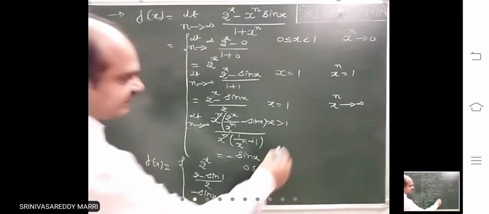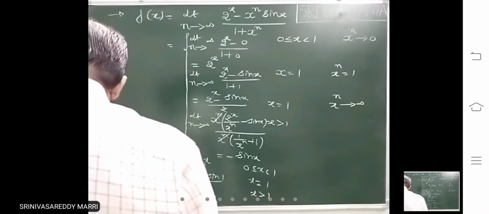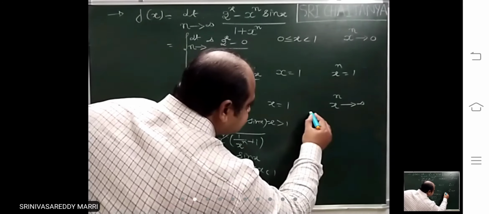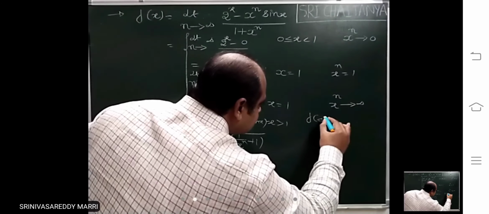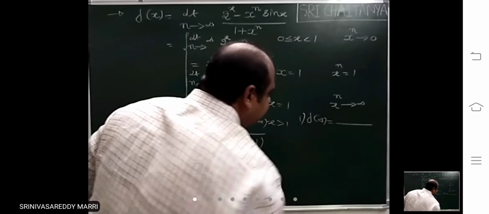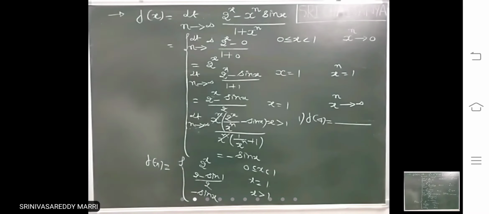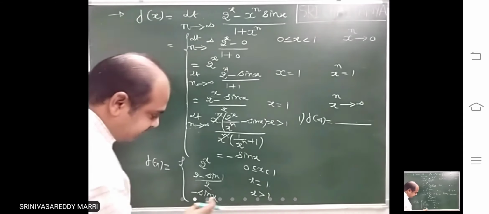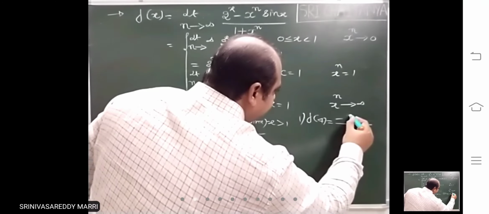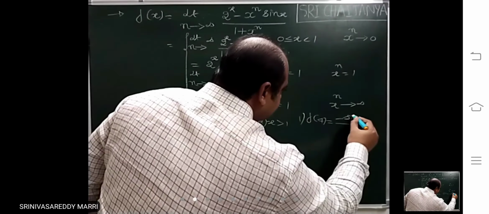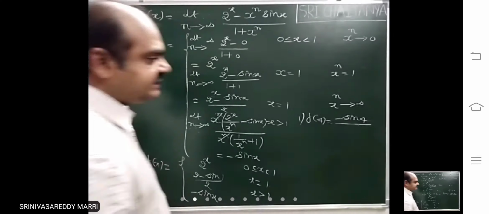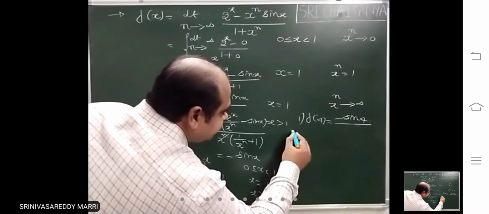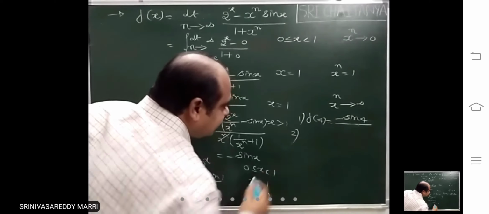He will ask questions like this. F of 4 equal to dash. 4 is where? So here 4 is minus sine 4.